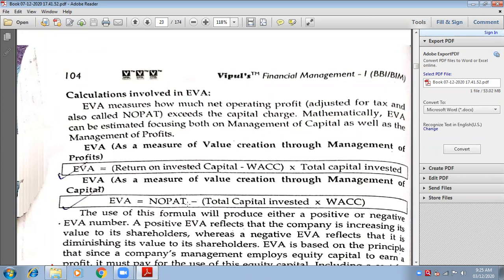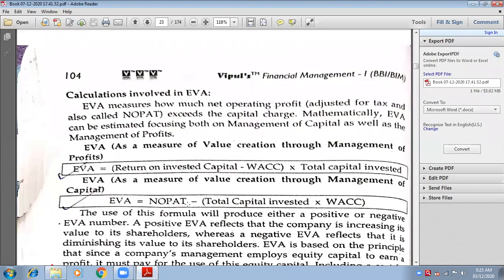After deducting tax, you need to pay dividends, interest to debenture holders, and interest to bank loan. So these are my expenses which I will pay from my net profit. Therefore, I am deducting it from my net profit. See, net operating profit after tax minus the expenses on the capital. In the bracket, I have written total capital invested into WACC. That is nothing but expenses on the capital only, no?